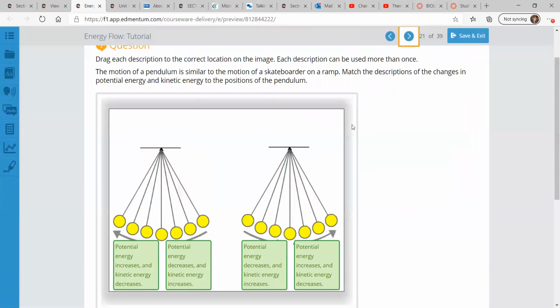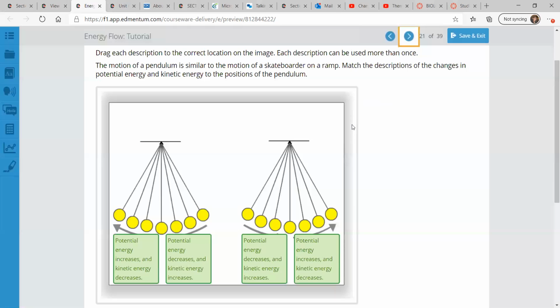So here we have a diagram of a pendulum. The motion of a pendulum is similar to the motion of a skateboarder on a ramp because it goes up and down, up and down. So match the descriptions of the changes in potential energy and kinetic energy to the position of the pendulum.